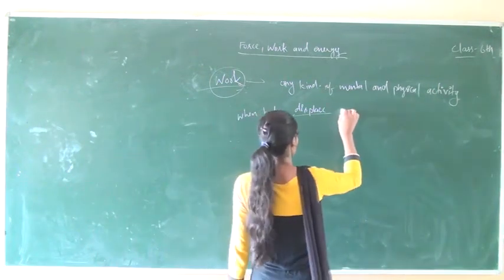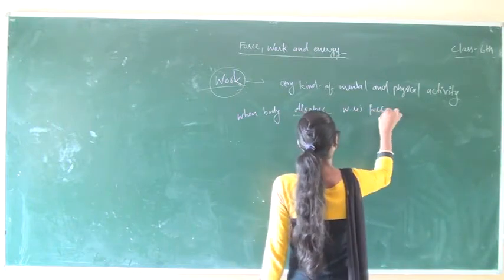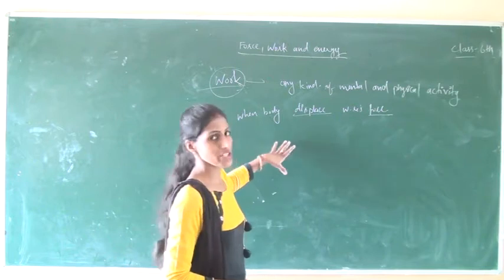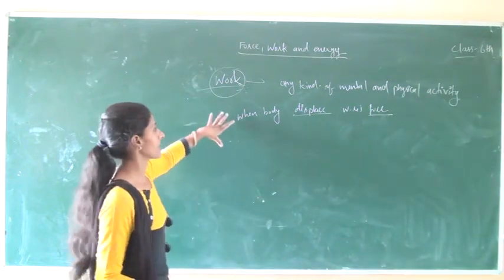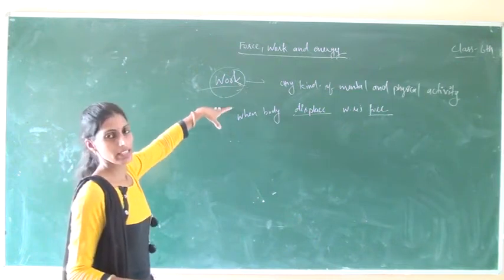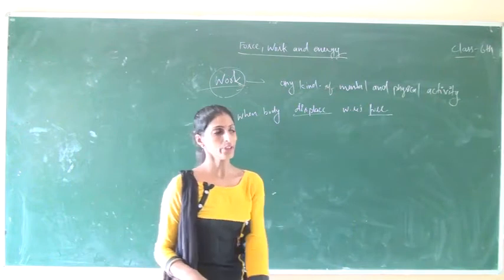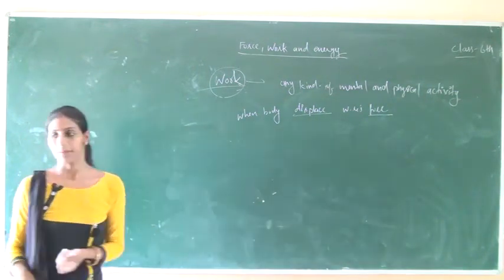It means when we apply the force, then there is a change in the position of the object. Then we only say that work is done. Otherwise, no work is done if the body does not change its position.